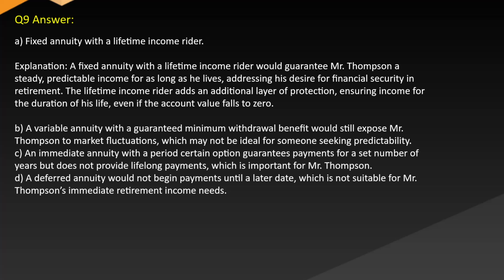B. A variable annuity with a guaranteed minimum withdrawal benefit would still expose Mr. Thompson to market fluctuations, which may not be ideal for someone seeking predictability. C. An immediate annuity with a period certain option guarantees payments for a set number of years but does not provide lifelong payments, which is important for Mr. Thompson. D. A deferred annuity would not begin payments until a later date, which is not suitable for Mr. Thompson's immediate retirement income needs.